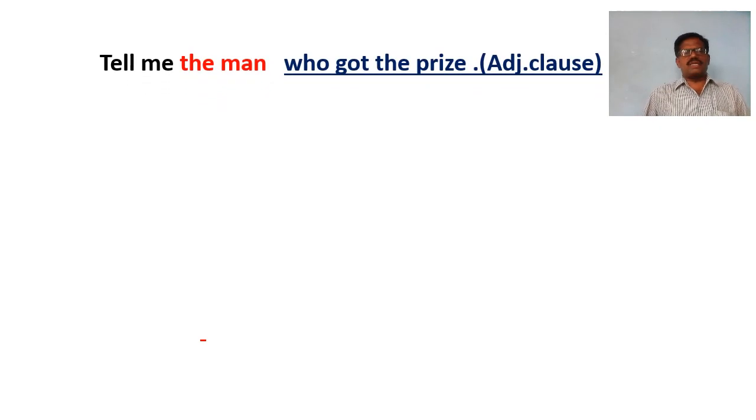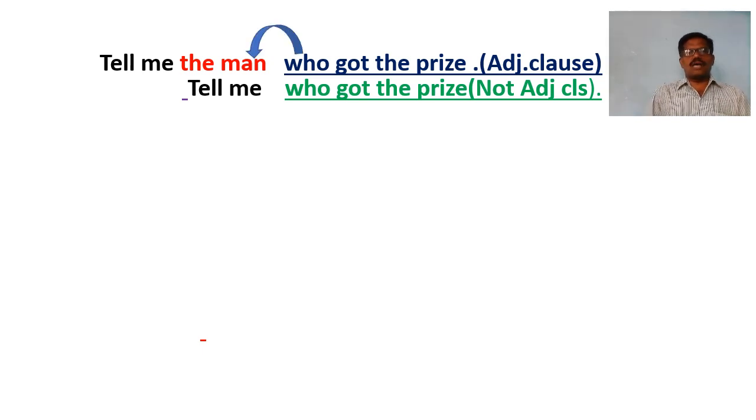Here are some more examples. Tell me the man who got the praise. Here the underlined part is a subordinate clause which has started with a relative pronoun, that is who. Here this subordinate clause has an antecedent before it in the form of the man. So this clause is called the adjective clause. Whereas in the second sentence, who got the praise is not an adjective clause because it has no antecedent before it. That means it has no noun phrase before it to describe. So it is not an adjective clause.